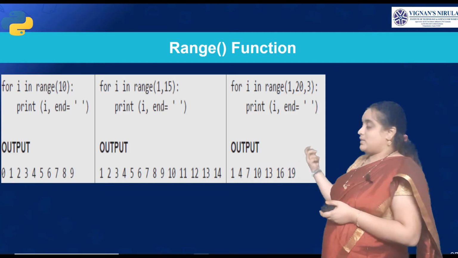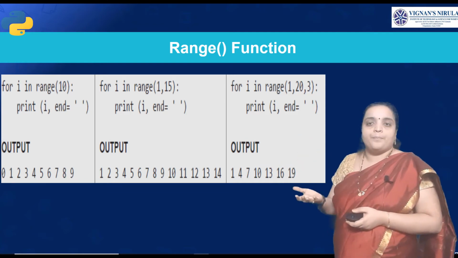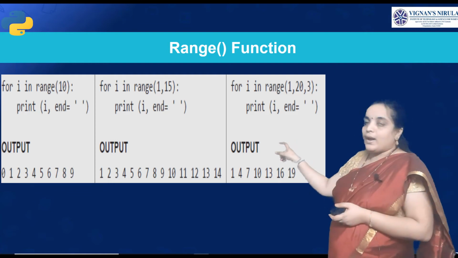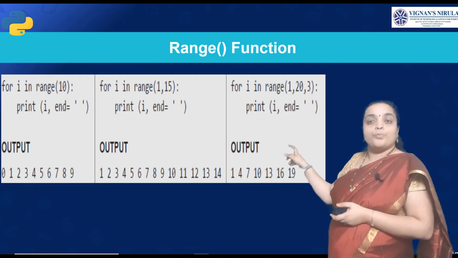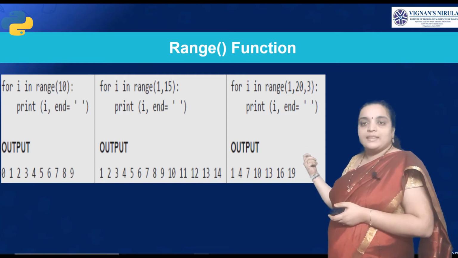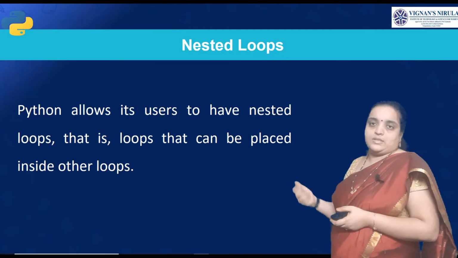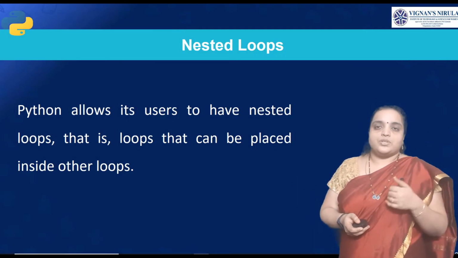In the last one, the range starts from 1 to 20 with step 3. So we have printed 1, 1 plus 3 is 4, 4 plus 3 is 7, 7 plus 3 is 10, 10 plus 3 is 13, 13 plus 3 is 16, 16 plus 3 is 19. So, that is the range function.